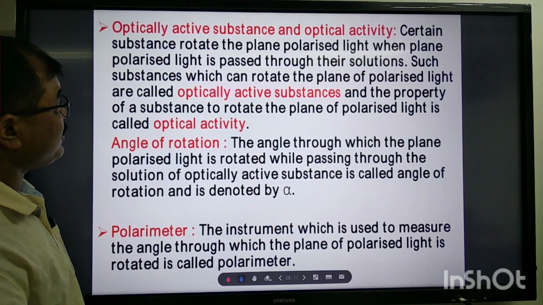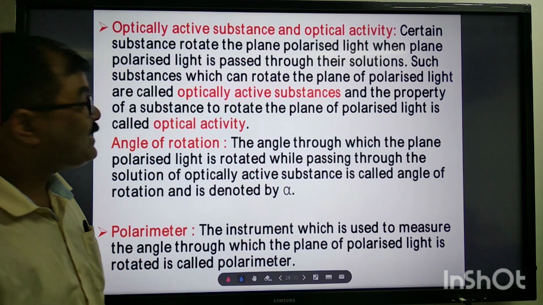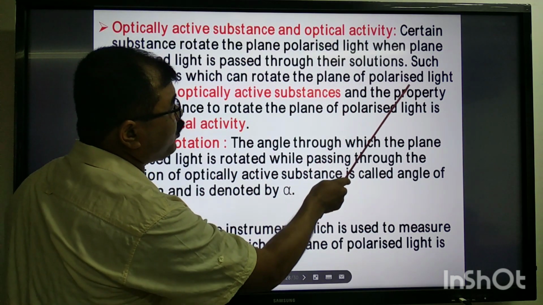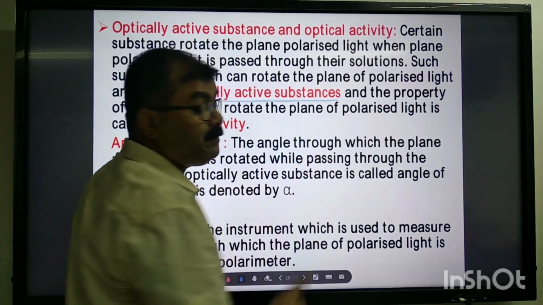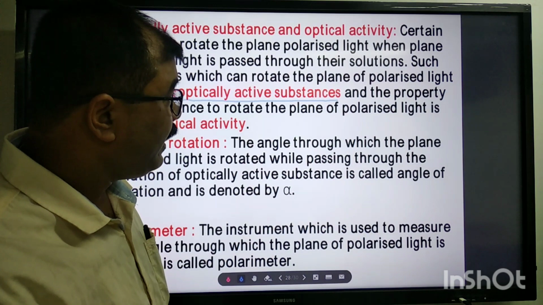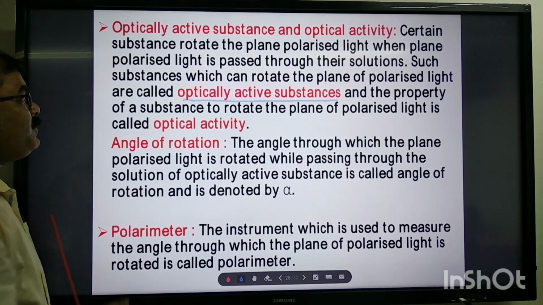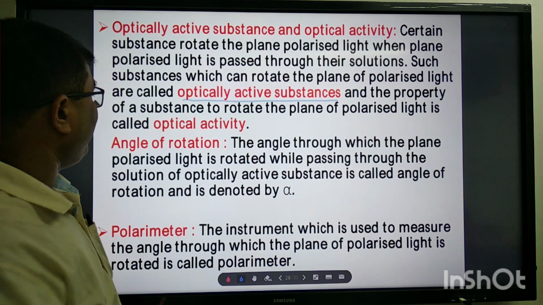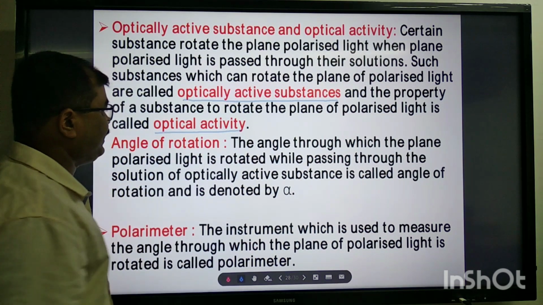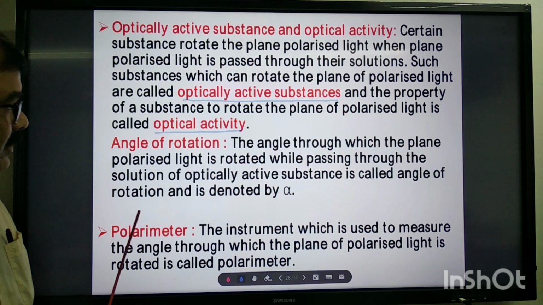Such substances or compounds which can rotate plane polarized light are called optically active substances. And the property of the substance to rotate the plane of polarized light is called optical activity. Remember.